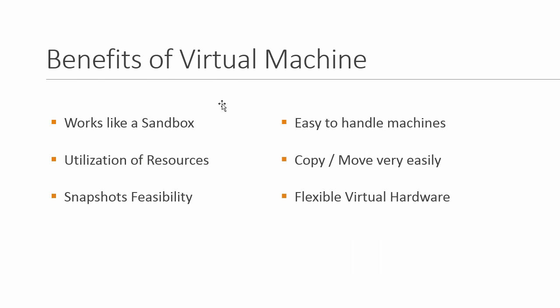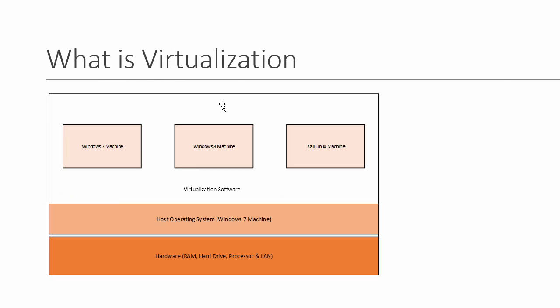Benefits of a virtual machine. The first benefit is that it works like a sandbox. Sandbox means, as we can see, this Windows 7 is running inside a virtualization software. So if you do some kind of Trojan, virus, or any kind of malware or harmful practicals in this Windows 7, it will not affect your main Windows 7. Or if you do any harmful practicals in this Windows 8, it will not affect your main computer. You're doing everything inside a software, and all these operating systems are isolated and will not affect your main computer.